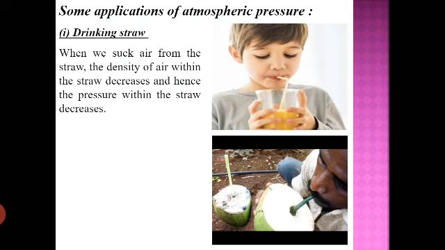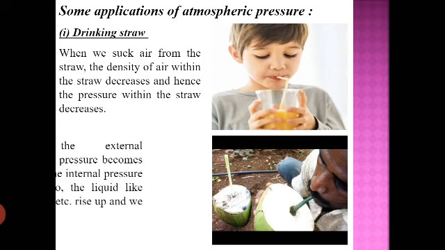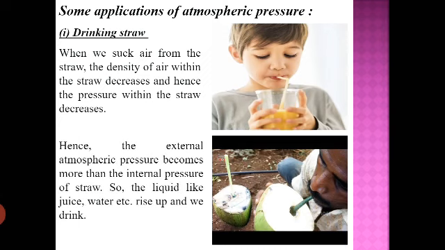and you have seen that pressure is really high. Because of this high and low pressure, what will happen? The liquid will start moving towards low pressure, that is towards your mouth, passing through the straw. Hence the external pressure or atmospheric pressure becomes more than the internal pressure of the straw, so the liquid like juice or water starts rising up and we drink. You should know that without atmospheric pressure it may not be possible to drink anything with the help of the straw. Okay.